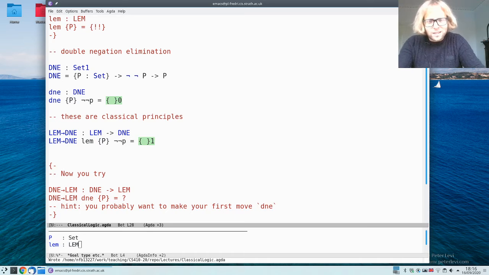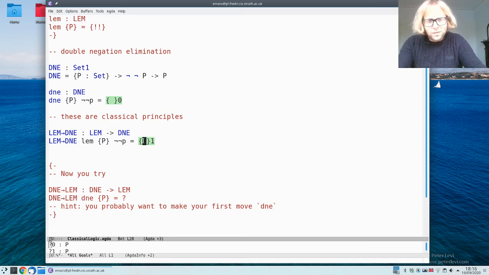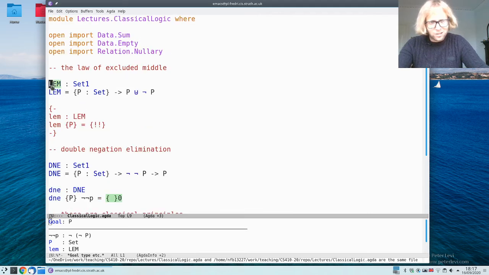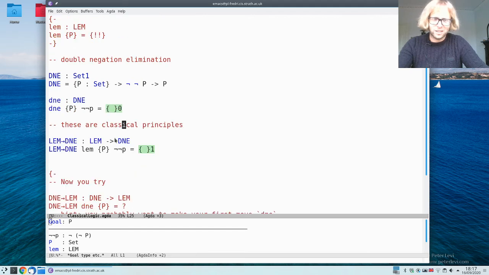So let's see. We introduce not not P, and we have to prove P. Okay, so how can we do this? Well, we could use the law of excluded middle to see if P or not P is true. And if P is true, then we are done. And if not P is true, then we have to see what that means for the fact that we also know that not not P is true.